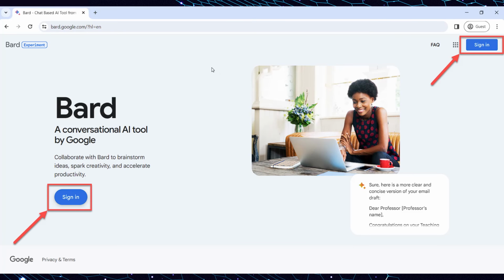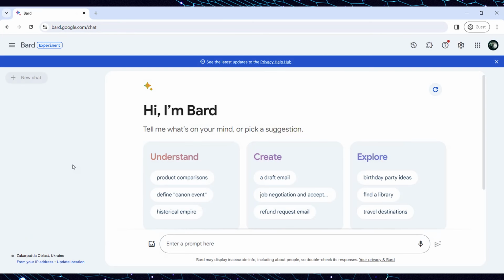3. After navigation to the Bard.Google.com website, the welcome screen will be displayed with the options to log in or sign up. If you don't have a Google account, sign up on the website or log in with the existing one. Once you're logged in, the Google Bard AI homepage will be displayed, and you can access the tool's services without additional action as the service is available for free, and all that we need is just the account.